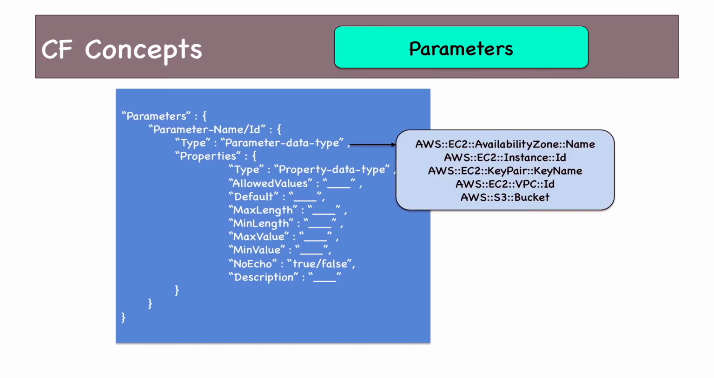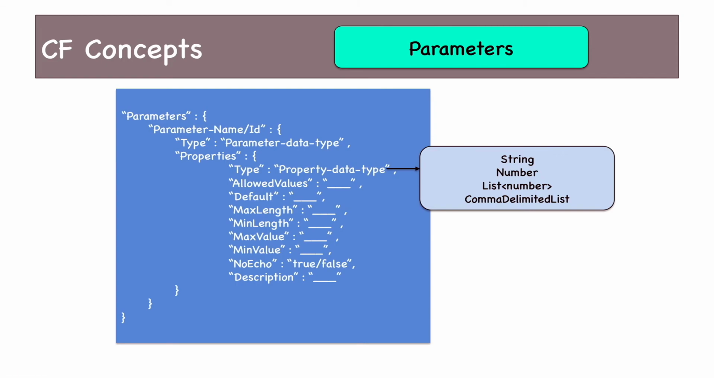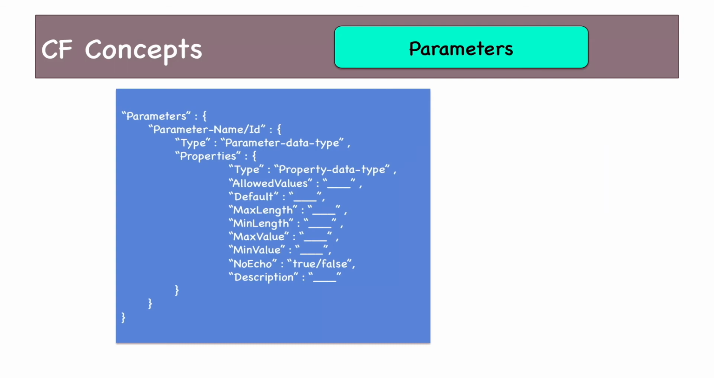Type can be of different types, like for example, it can be an AZ, an instance ID, a key pair name, a VPC ID, or an S3 bucket. This type is the parameter data type. Now this is different from this type, which is actually the property of the parameter. So the property of the parameter can be string, number, list, or comma delimited. List is nothing but an array. Don't worry too much about the syntax because, as I said, you'll get hold of it. Initially it looks a little difficult, and if you see it, it's JSON.